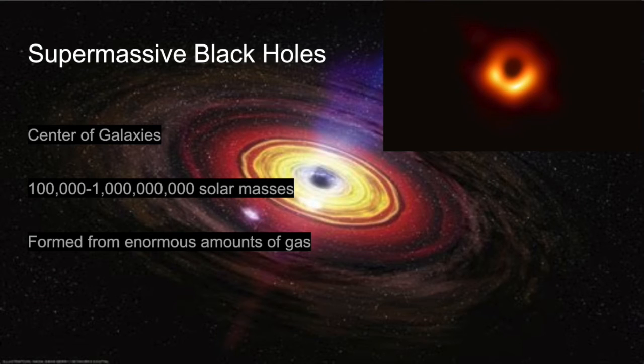And last but not least, we have supermassive black holes. These are the black holes at the center of galaxies. In the upper right, you'll see the famous picture, the 2019 picture of a black hole. And these are 100,000 to 1 billion solar masses. So this is formed from an enormous amount of gas, like in a galaxy, being compressed in the center, forming a black hole, being fed by the matter in the galaxy falling in.